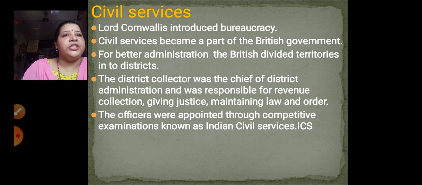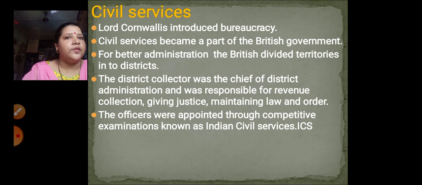For better administration, the British divided the territories into districts. As you all know, so much of a big part of India was under British rule, so administration was also necessary for this big part. So what did the Britishers do? They started dividing the territories into districts. For each district, they started appointing a district collector.